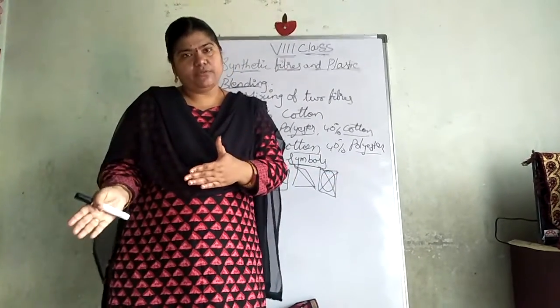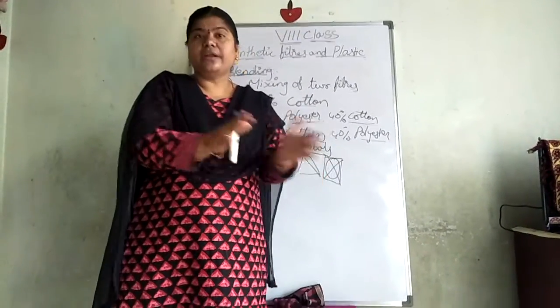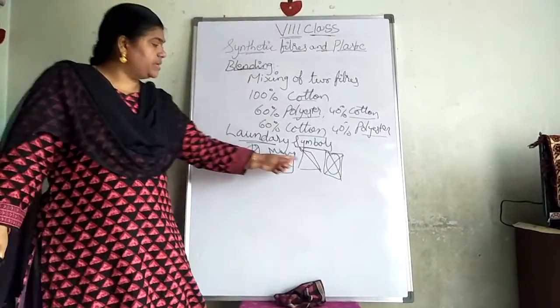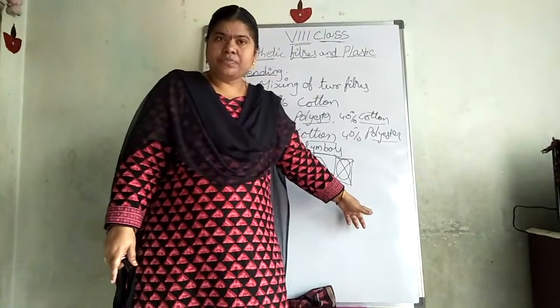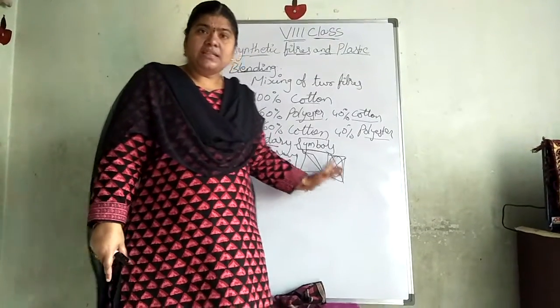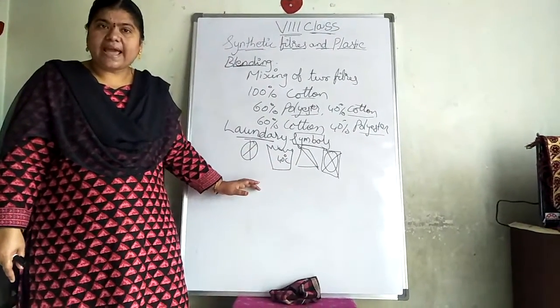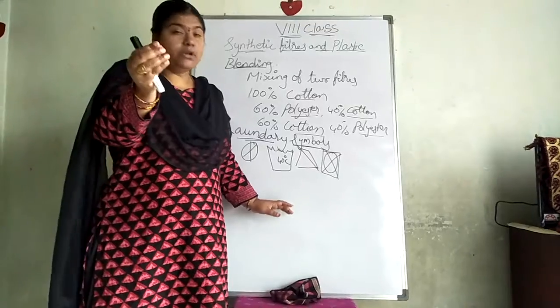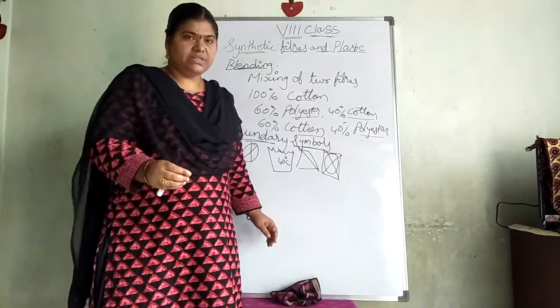You can put this in the washing machine. You can iron this one. You cannot iron this one. These symbols all indicate that. When you are purchasing a fabric, some clothes we will keep in lukewarm water. Is it correct or not?